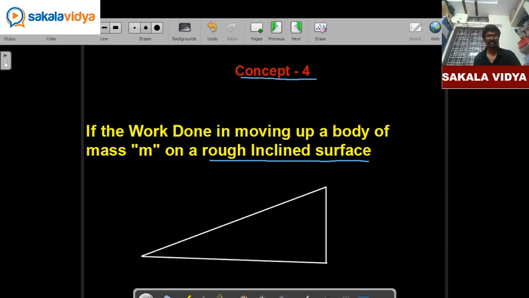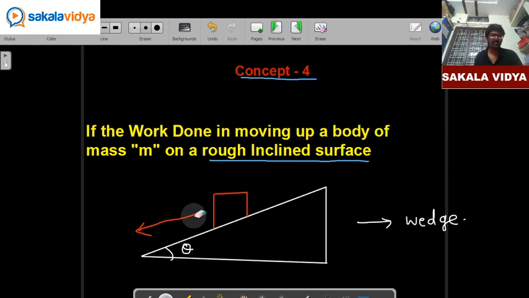So this inclined surface is also called as wedge, whose angle is theta. So on which a block is placed. Okay. So when you are going to place a block, what happens? Our body tends to slide downwards.